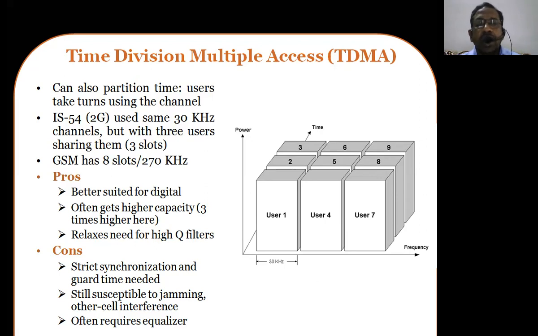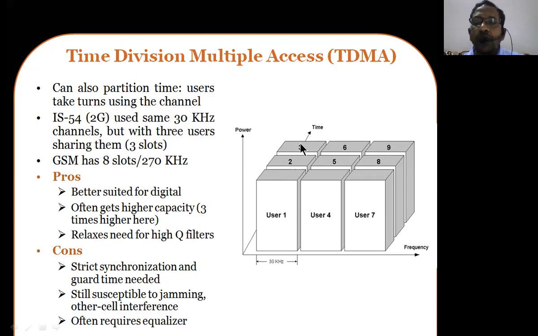Higher capacity can be achieved. You can observe in this particular graph that the capacity of the system has been improved. Next is relaxed need for high Q filters. So here there is some relaxation in designing the high Q filters.